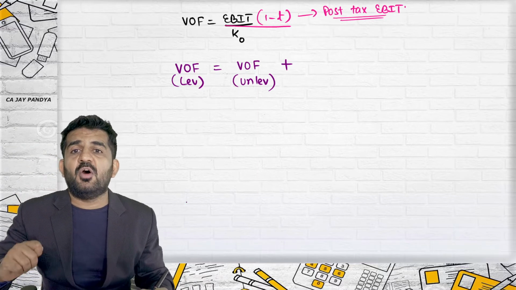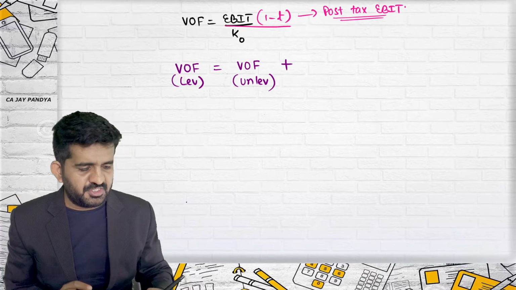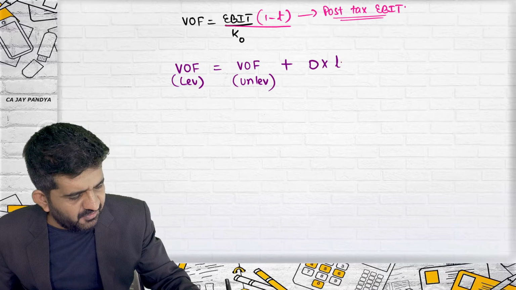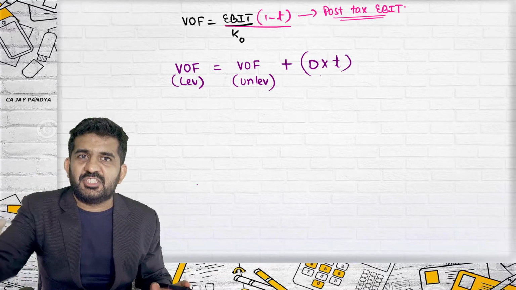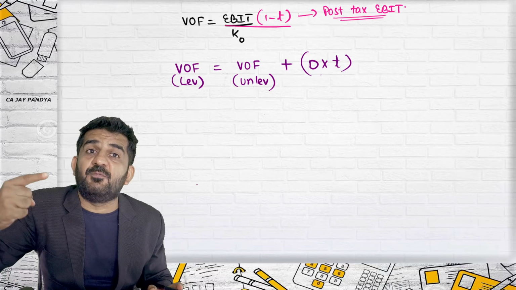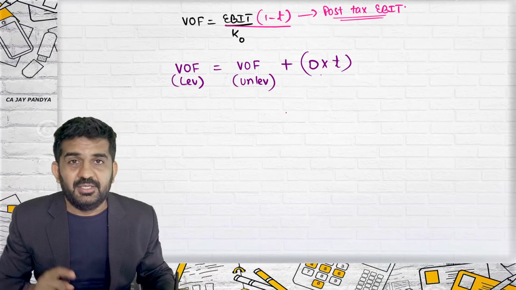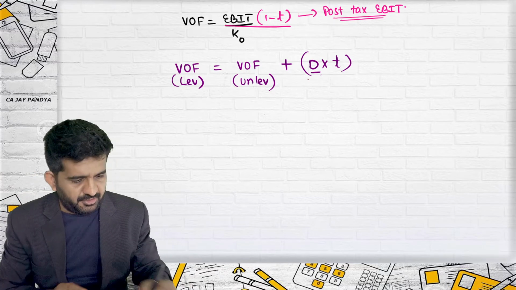So value of a risky firm is always higher than value of a non-risky firm. How much higher? The tax benefit on debt. If your debenture is say 3 lakhs, then the tax benefit on that debt is how much higher the value will be. Once again, it is tax benefit on debt and not tax benefit on interest.